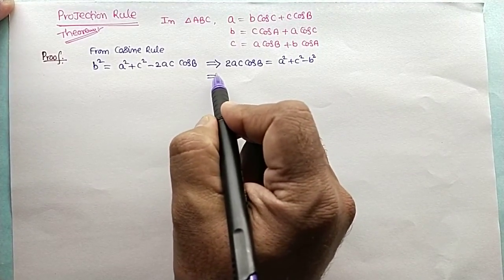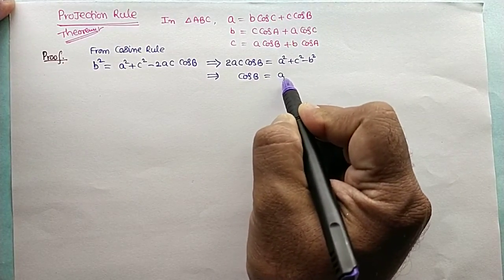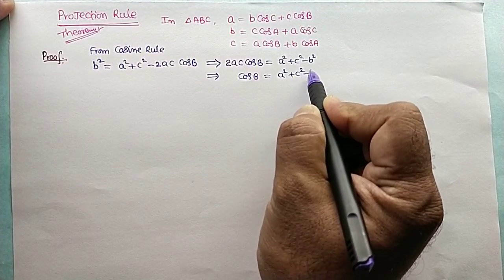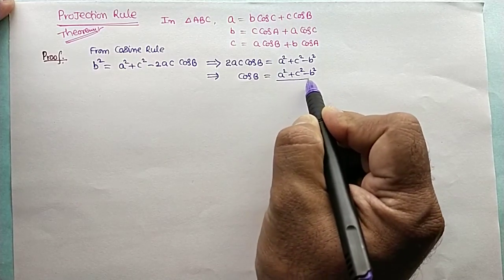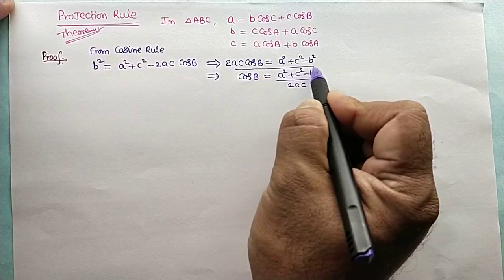So cos B equal to a square plus c square minus b square divided by 2ac.